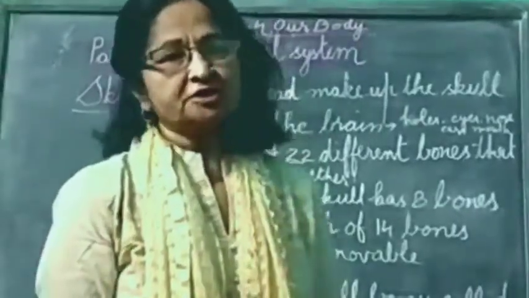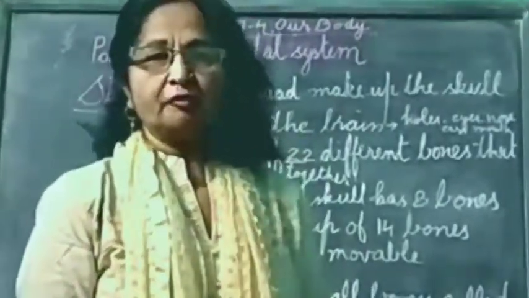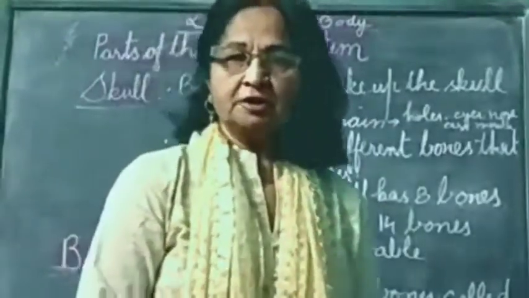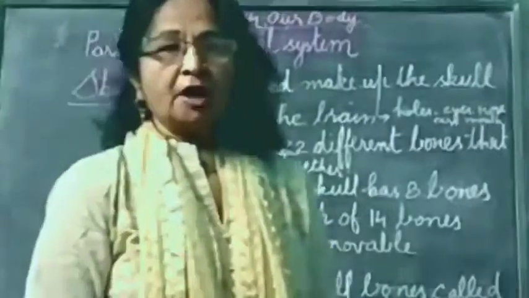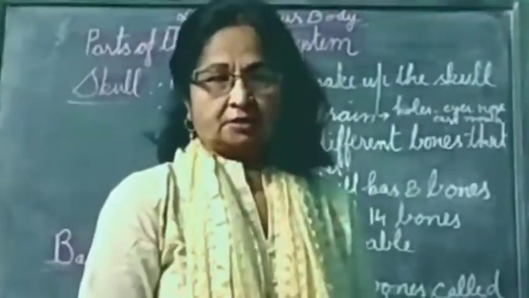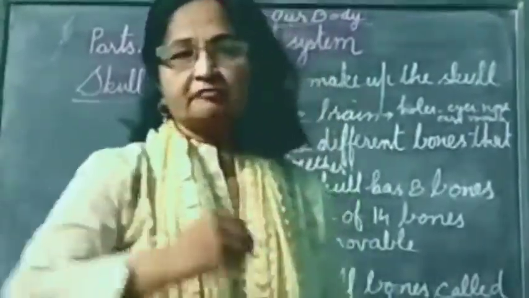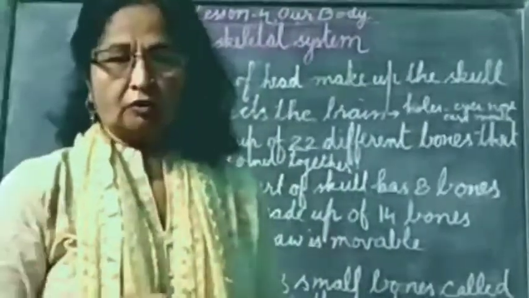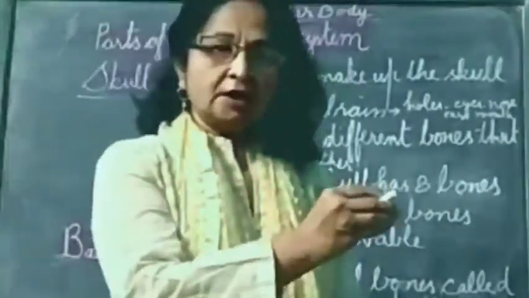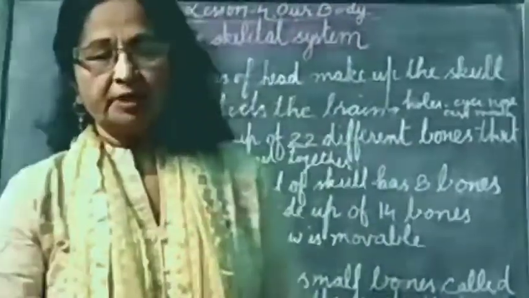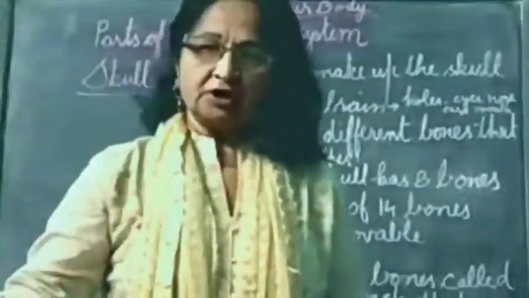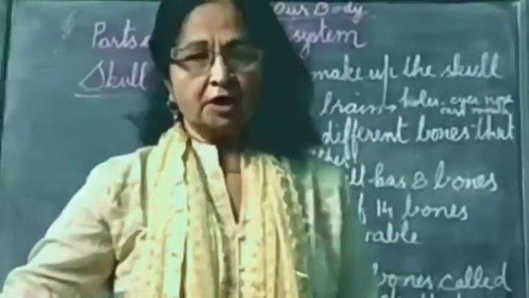I hope you have started to read lesson number 4, and the name of the lesson is our body. In the previous video lecture, I explained the organization of cells, meaning how a single cell develops into a multicellular organism. Cells join to make tissues, tissues join to make organs, and organs together make organ systems, and after that what is formed? The organism.